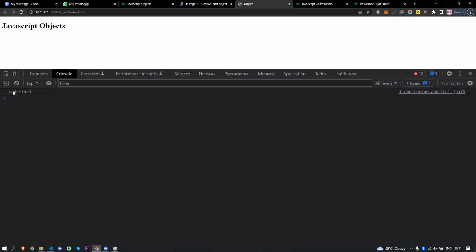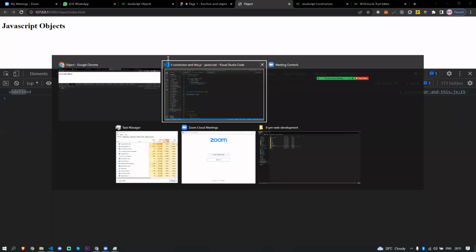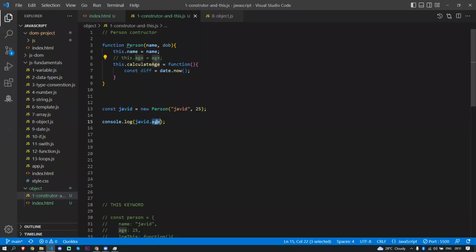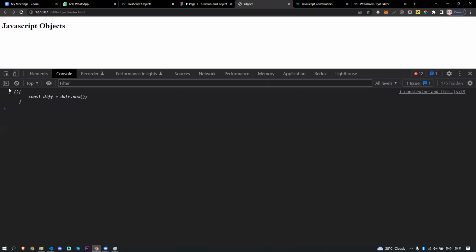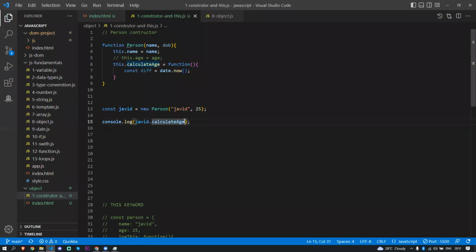So if I call the age, what is the age going to return? Now we'll check: undefined. Why? Because we commented this out. We are not having age here. But if I call the calculateAge here like this, Javed dot calculateAge, what is it going to return? It's going to return the actual function body. You see, it's returning the whole function code. How do I want to invoke this method?